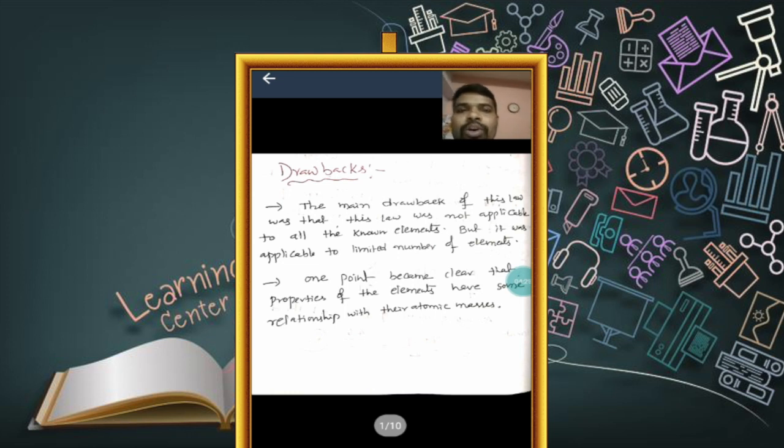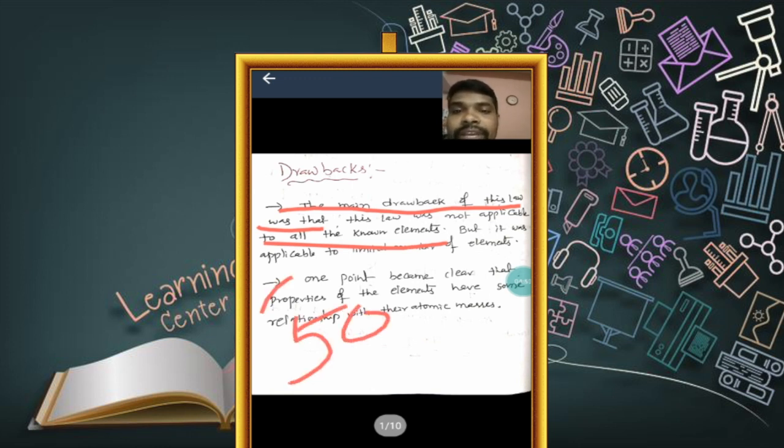The first and main drawback of this law was that it was not applicable to all the known elements. Try to understand this point. At the time of Dobereiner, there were nearly 45 to 50 elements. All these elements could not be arranged into the form of triads.